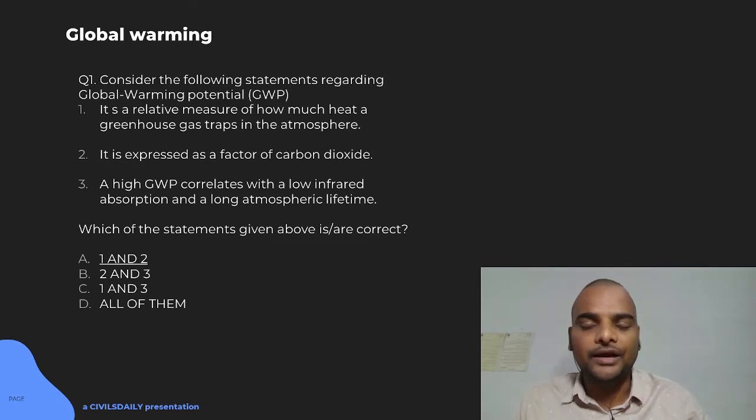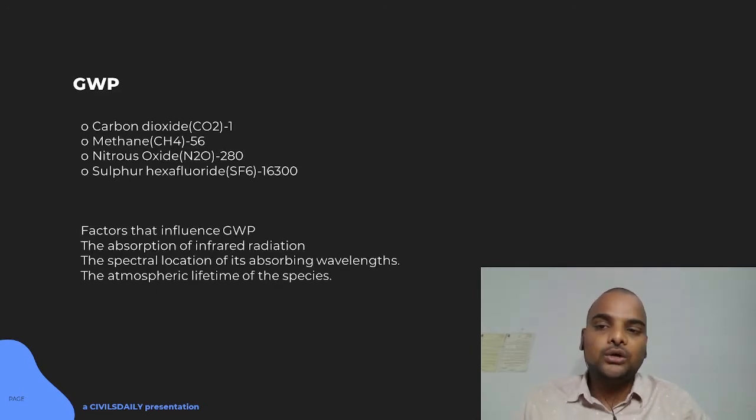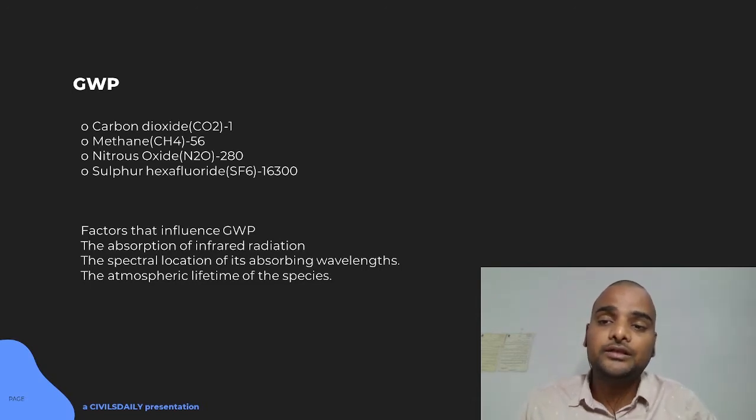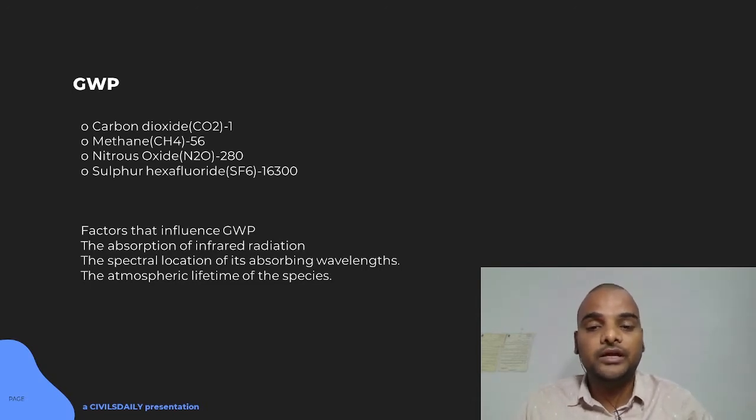So you have 1 and 2 as an answer, and you can see also carbon dioxide will have 1 global warming potential, methane will have 56, nitrous oxide 280, sulfur hexafluoride SF6 16,300. So the general rule of thumb is that as the size of the molecule increases, the global warming potential will increase, because their spectral location, the absorbing wavelength, will be closer to the infrared wavelength.